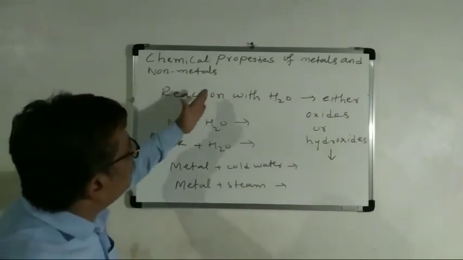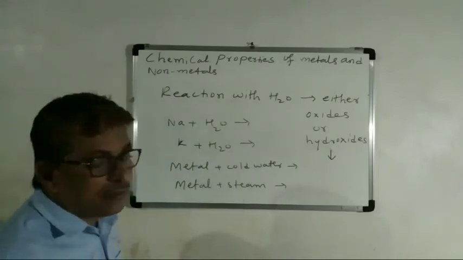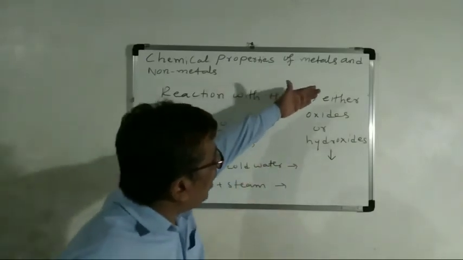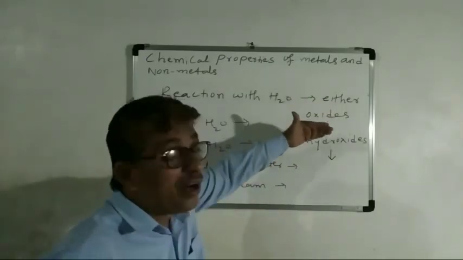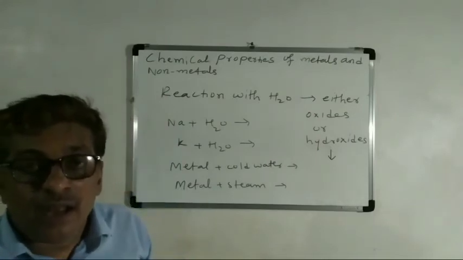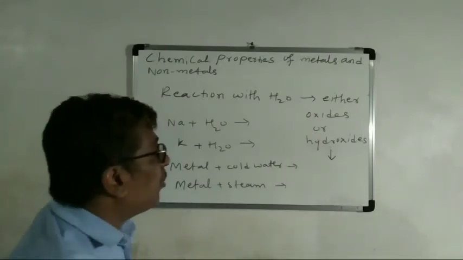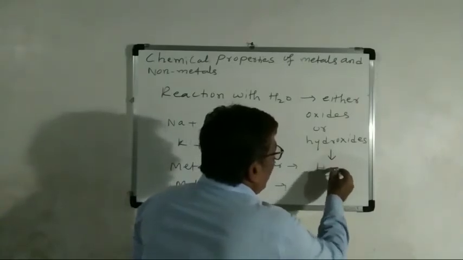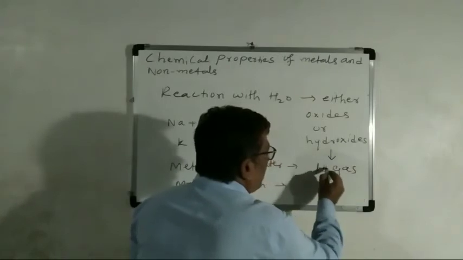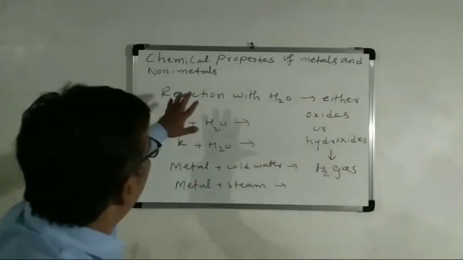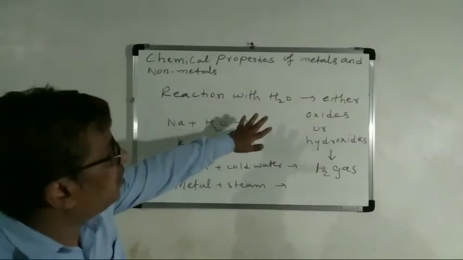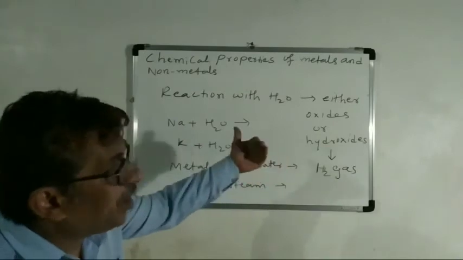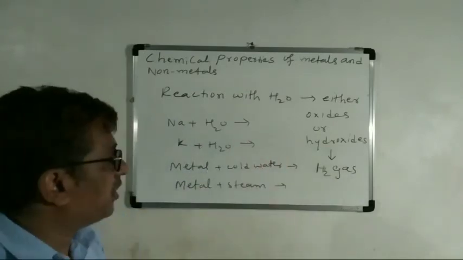Now we will discuss the second chemical property of metals and non-metals. When metals react with water, they form either oxides or hydroxides, and also liberate hydrogen gas.